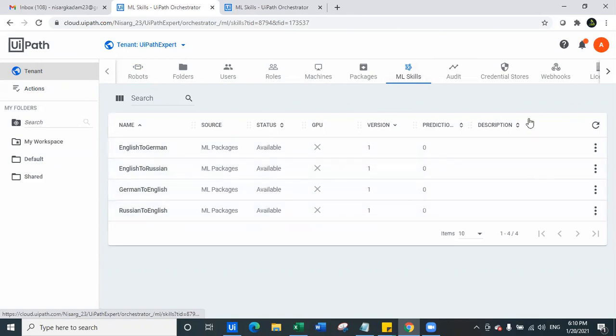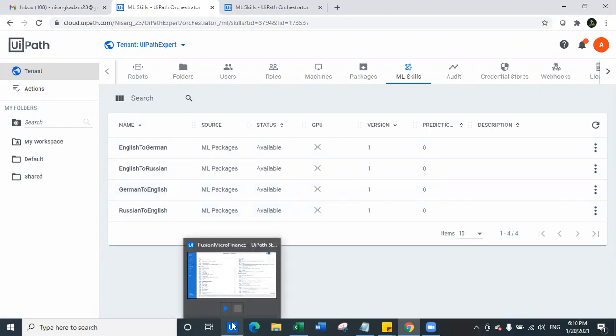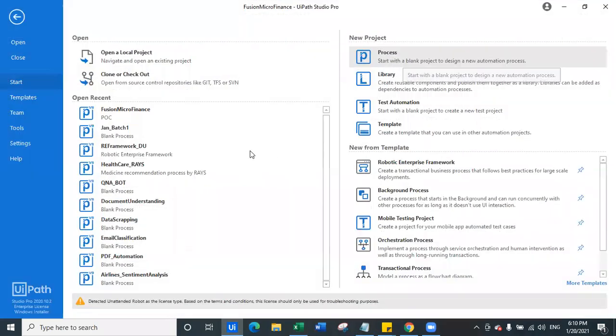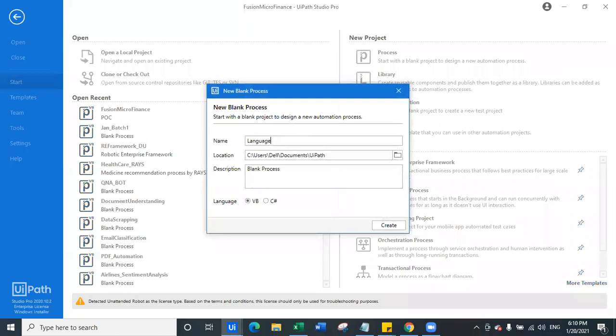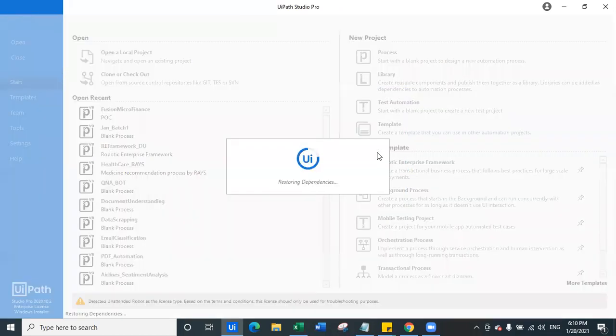Okay. Now, without wasting time, let us start with the development of the bot. How can we utilize these language translation models in our workflow? And we will see how we can leverage the language translation bot. So I will navigate to process. I will say here language translation. And now I will create a new project here.